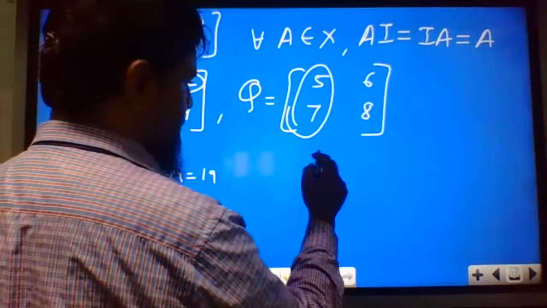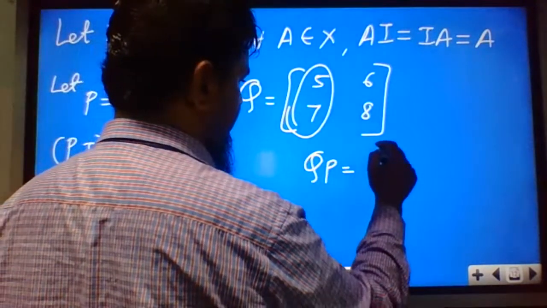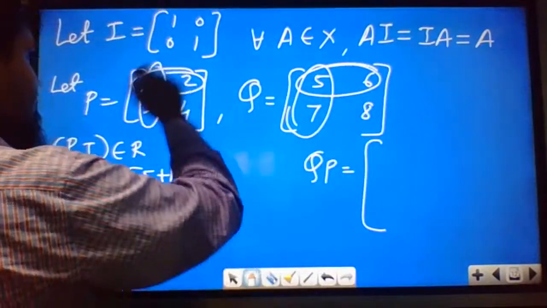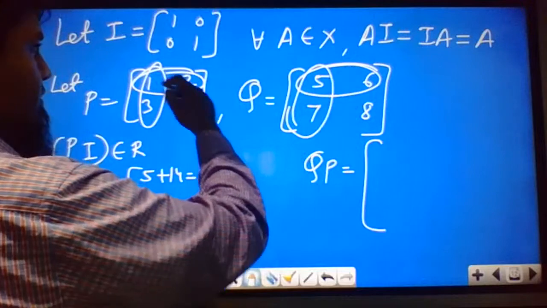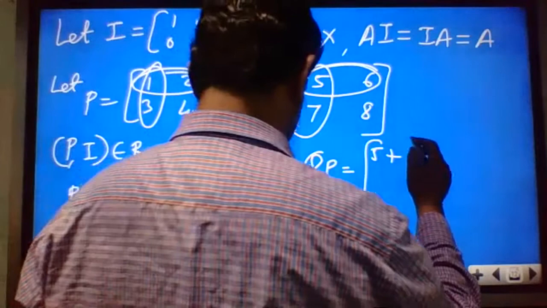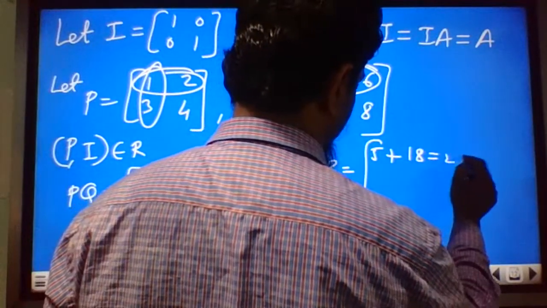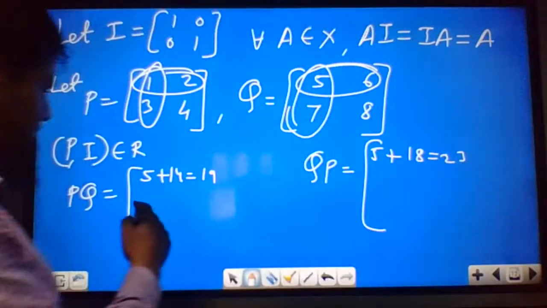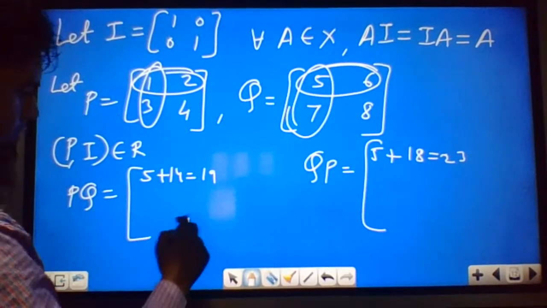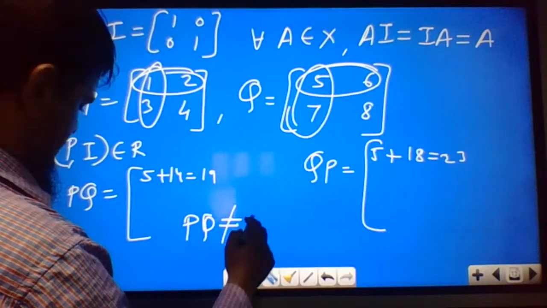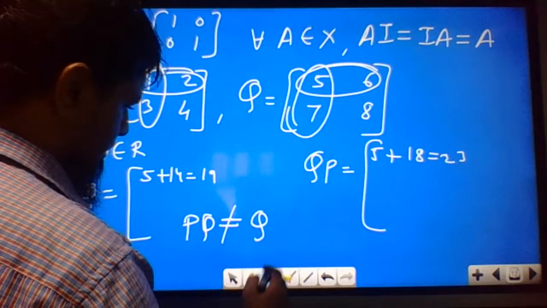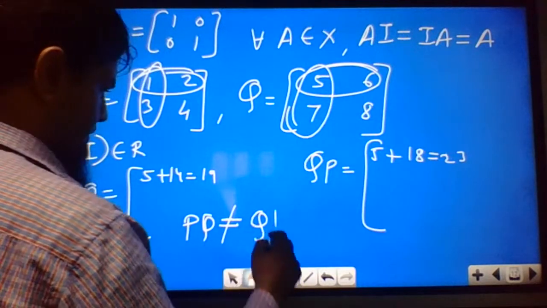Then we can find QP also. If you find QP, then you have to take the first row of Q and the first column of P. So 5 into 1 is 5, plus 6 into 3, 6 into 3 is 18, that is equal to 23. So we can see that the first element itself is not equal. So PQ is not equal to QP.